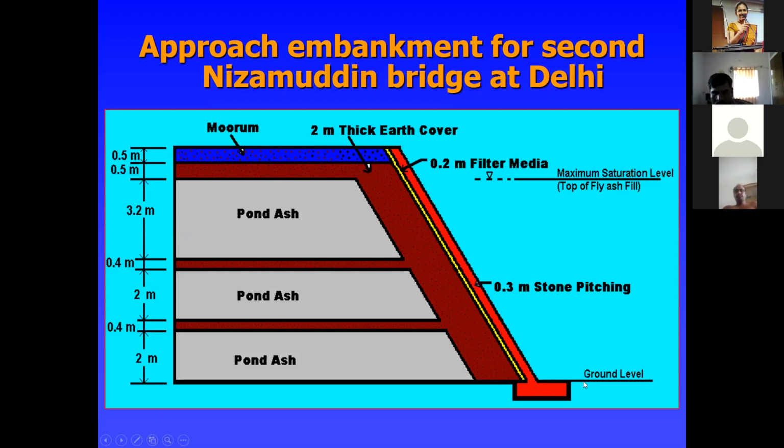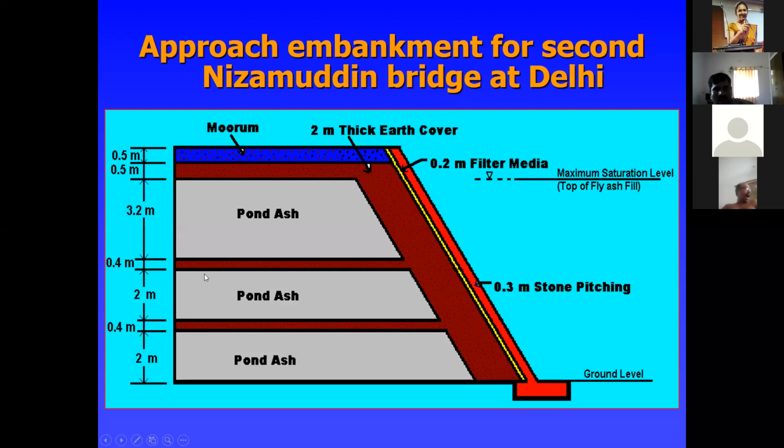Earth cover. This is the ground level. This is the 0.3 meter stone pitching. This is a total 2 meter pond ash. One layer of 0.4 meters of muram or some thick earth cover has to be provided. Again, go with 2 meters.